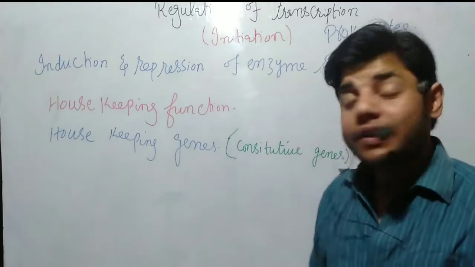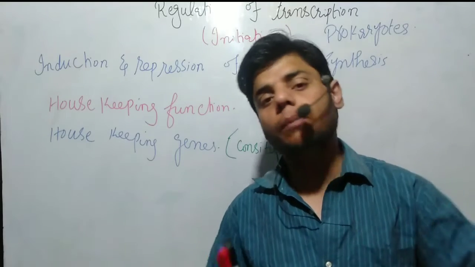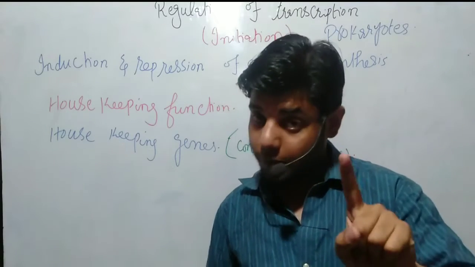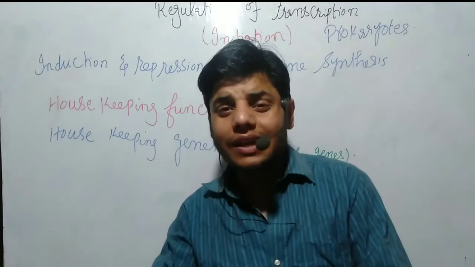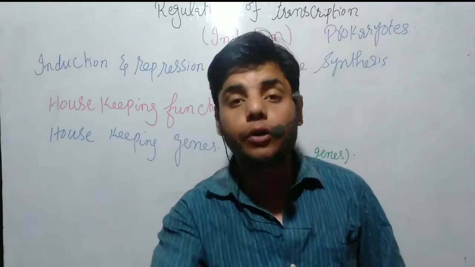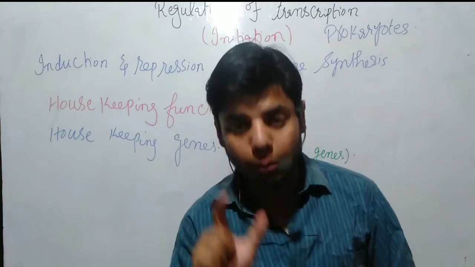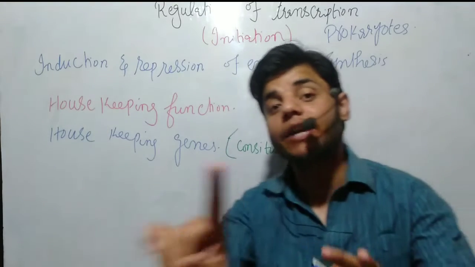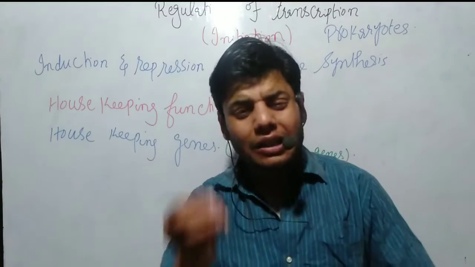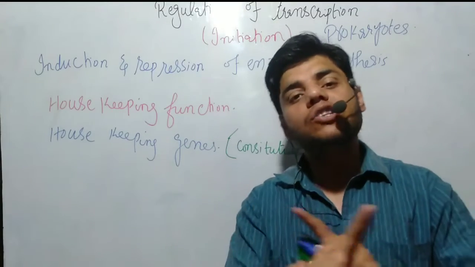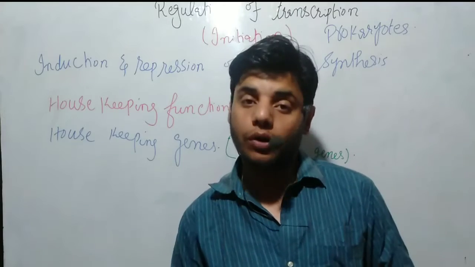If we don't need it, then that gene will not be activated. So remember, inside the cell, if a particular gene is required to obtain a particular product, that gene will be activated at that time. If the cell doesn't need the protein or enzyme, the genes will not be activated. This is a very important question.